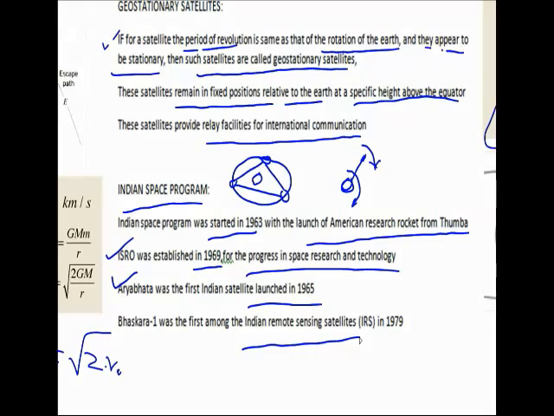After Bhaskara, many more Indian remote sensing satellites have been launched, and the monitoring and controlling of these satellites is done at a master control facility at a place called Hassan in Karnataka. Technological advancement has made it possible to launch many satellites. Four launch vehicles, namely the satellite launch vehicle SLV-3, the augmented satellite launch vehicle ASLV, the polar satellite launch vehicle PSLV, and the geosynchronous satellite launch vehicle GSLV, have been built and successfully tested.